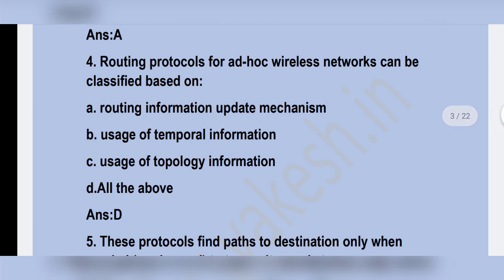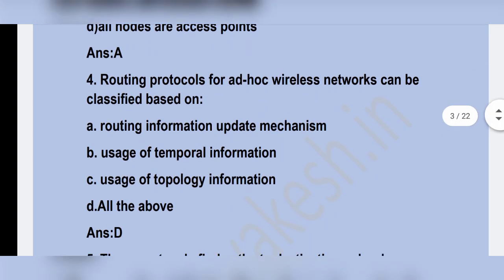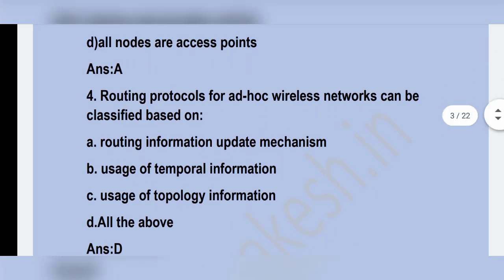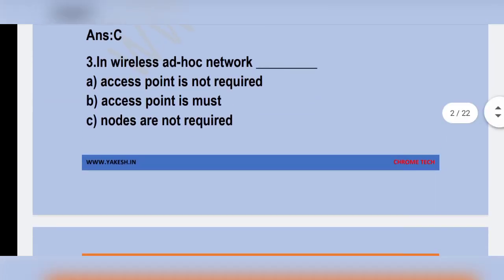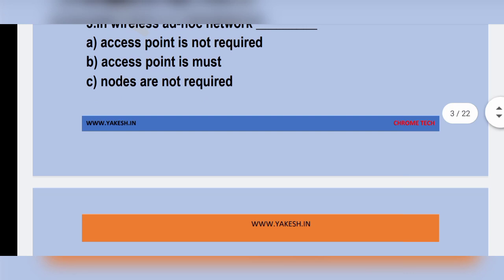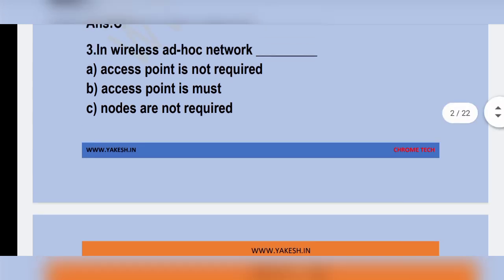Routing protocols for ad hoc wireless network can be classified based on dash. Option D, all the above: routing information update mechanism, usage of temporal information, usage of topology information. All the answers are right, so option D is the correct answer. In wireless ad hoc network, dash. Option A, access point is not required.